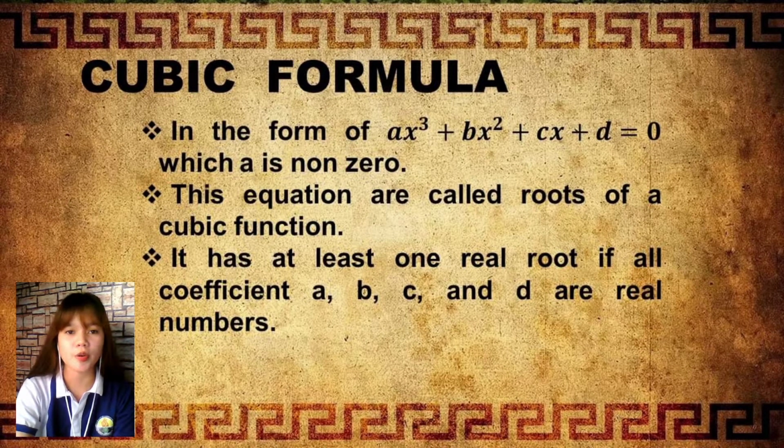It is in the form of ax cubed plus bx squared plus cx plus d equals 0, in which a is non-zero. Solutions of this equation are called roots of a cubic function. It has at least one real root if all the coefficients a, b, c, and d of the equation are real numbers. Cubic equations have roots that are irrational and even not real, complex, if the coefficients are rational.